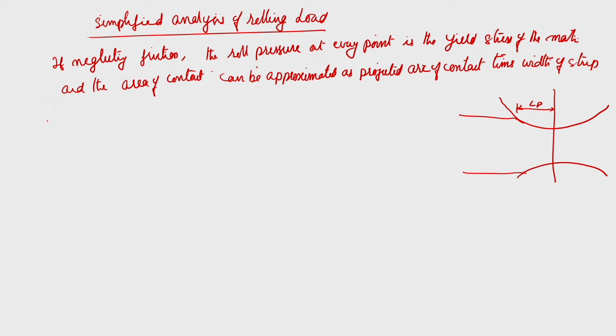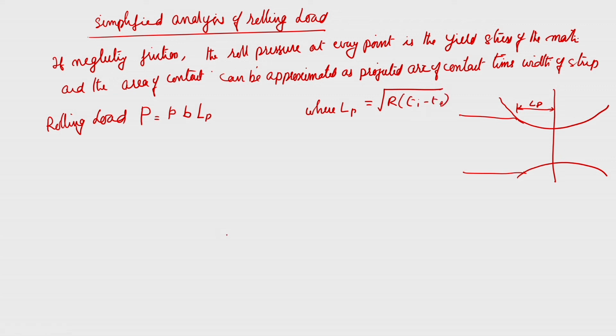So, in that case, your rolling load P is equal to your pressure p into B into LP, where LP can be approximated as LP is equal to root of R into (t_i minus t_f).